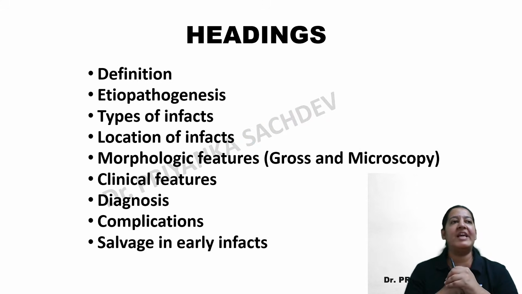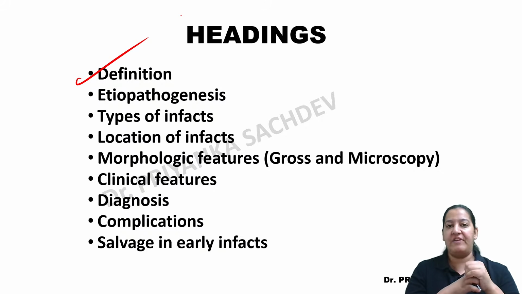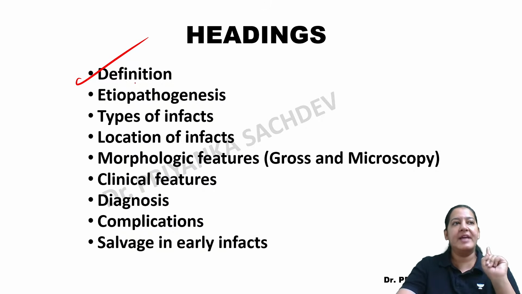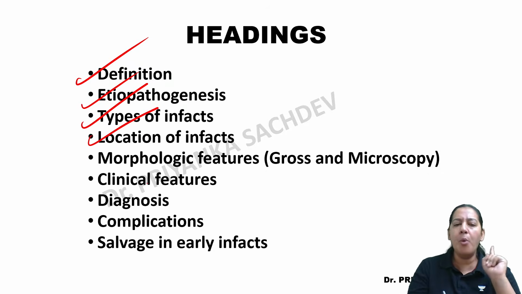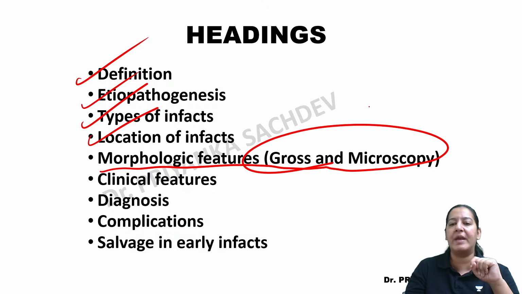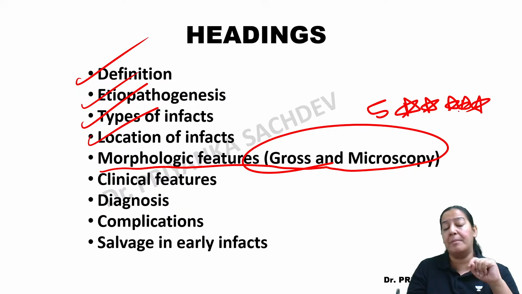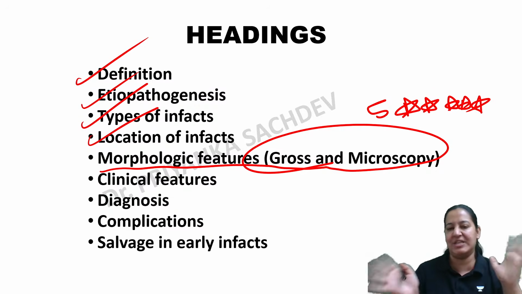I am going to teach you MI in detail under the following headings. First of all, what is MI, the definition of MI. Then I will teach you etiopathogenesis of myocardial infarction, types of infarct, location of infarct. Most important is the morphology of infarct, the gross and microscopy, on which maximum MCQs come. Make 5-star over it. It is the most difficult portion to understand in MI, so I will teach you this in much detail.